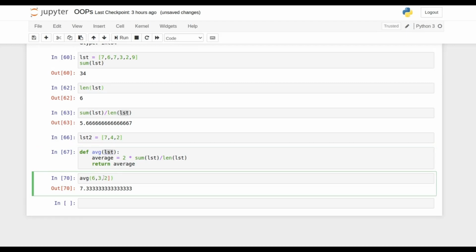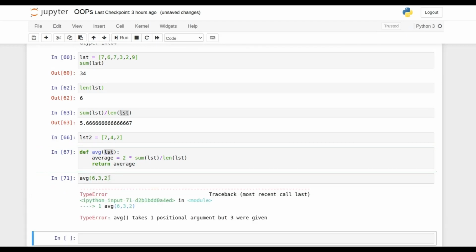If you provide something like this, it will definitely give an error. You can see the error: takes one positional argument but three were given. Wherever you have something defined as comma separated, Python always considers them as different arguments for that particular function.